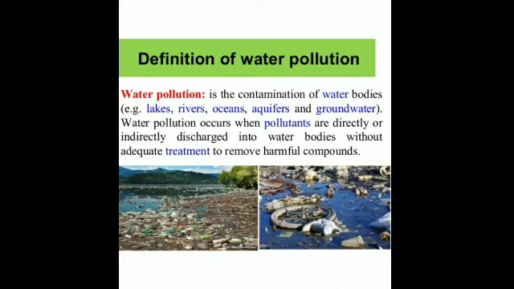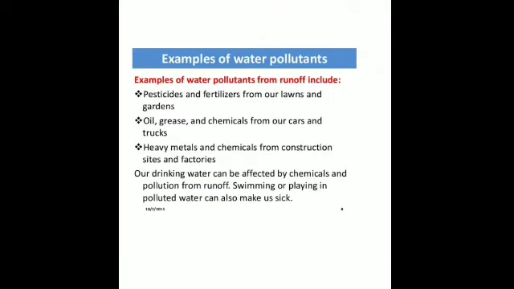What are the various causes of water pollution? There can be chemical waste from industries and agriculture. Different industries need a large amount of water for different purposes, and they dump the wastewater directly into the nearby water body without treatment.